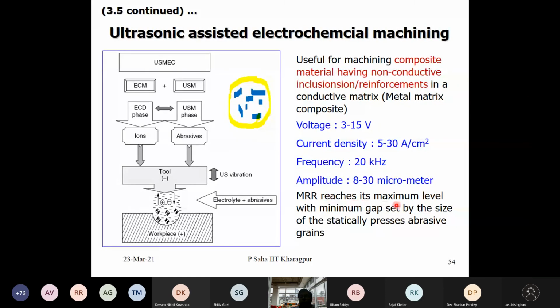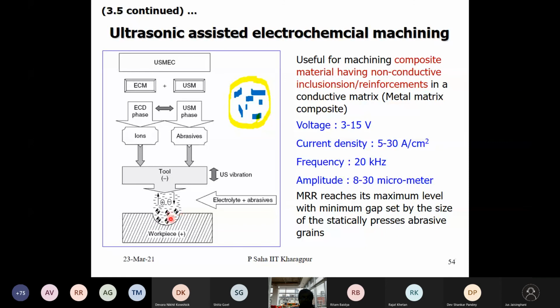It will reach its maximum level with minimum gap setting, because the abrasive has to be hit. If you make a gap and try to vibrate, probably it will not help. So the minimum gap is set by the size of the statically pressed abrasive grains; beyond that we cannot go down further. Your gap will be determined by the average size of the abrasive particles used in the matrix, and accordingly you set the gap.